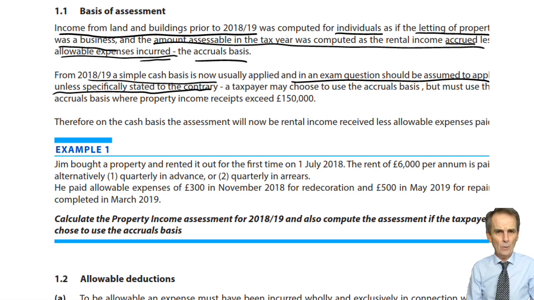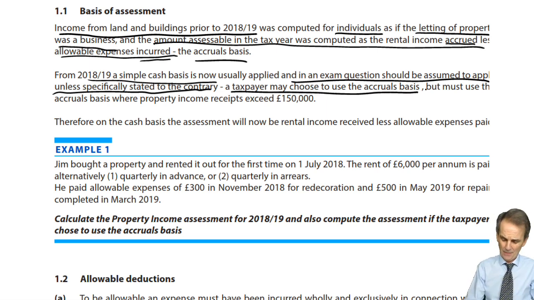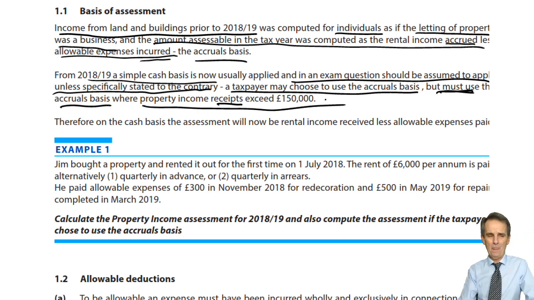Now, again, why would that be the case? Well, a taxpayer may in fact choose to continue to use the accruals basis, or must use, no choice here, the accruals basis where property income receipts exceed £150,000. This is, as it were, big business in inverted commas.